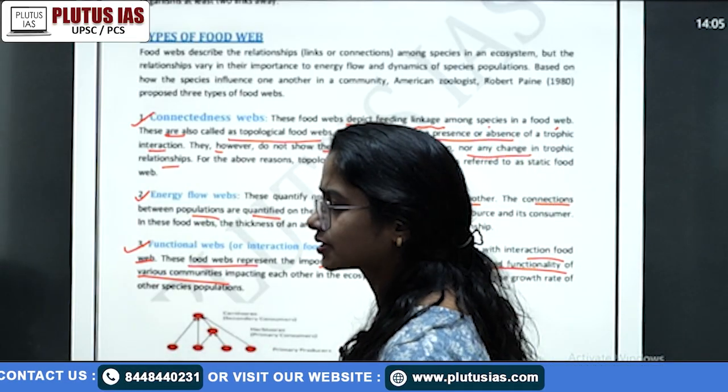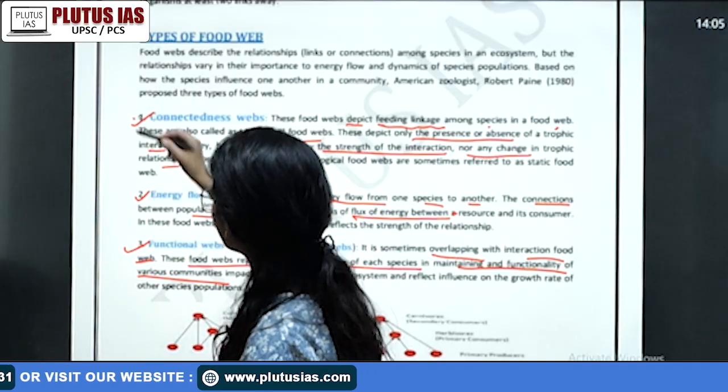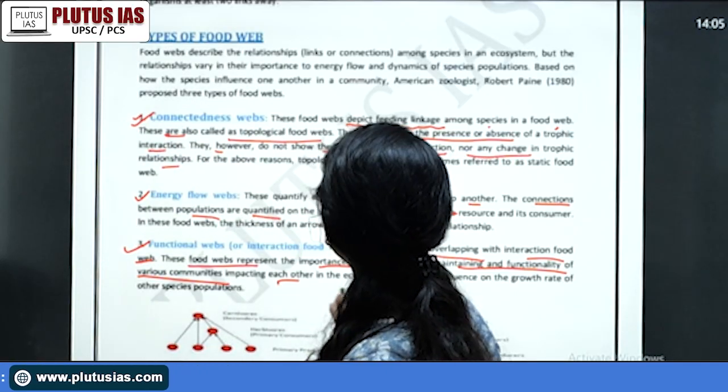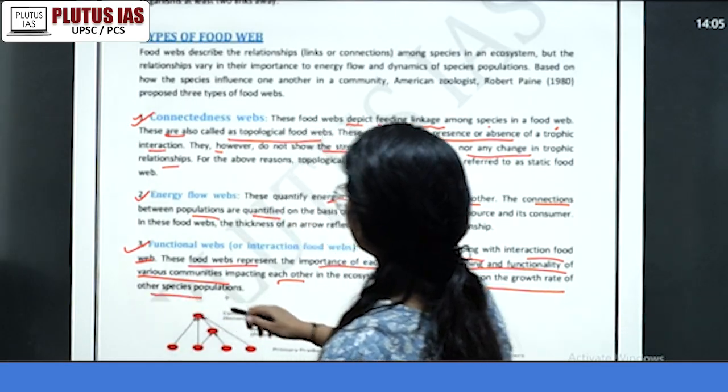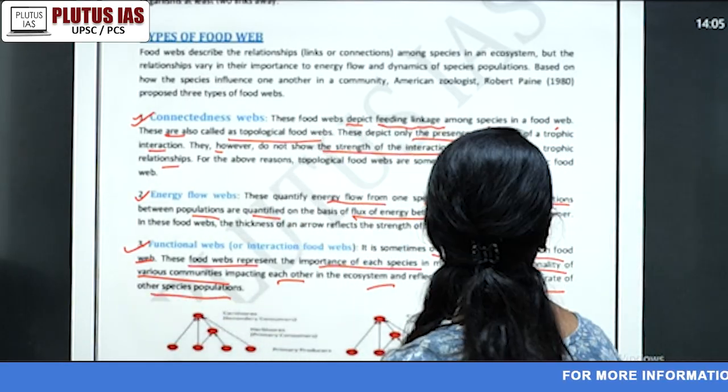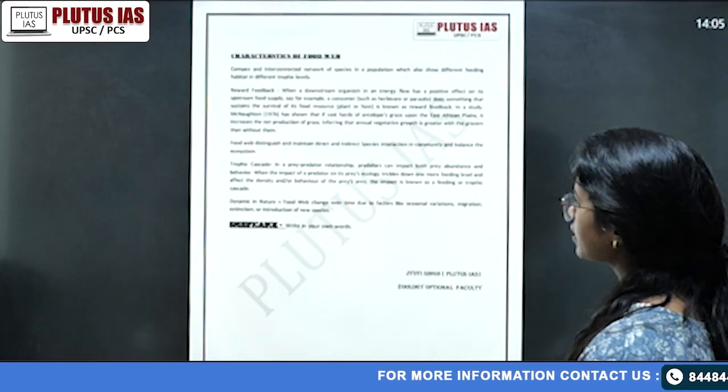Do not cross the word limit, do not write extra, but do mention these three types, impacting each other in the ecosystem and reflecting influence on the growth rate of one other species of the population. That is one type of interaction. You can simply see that.